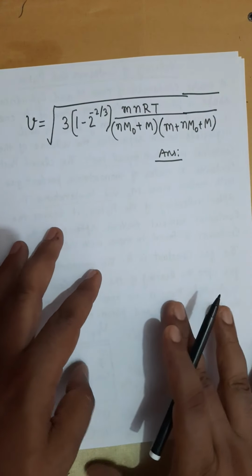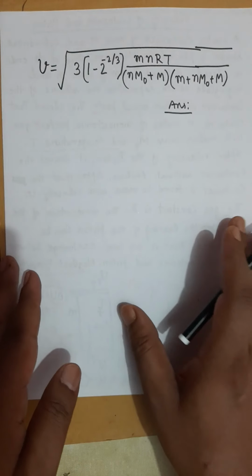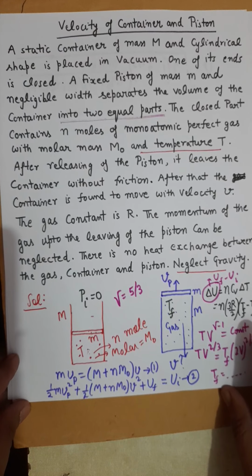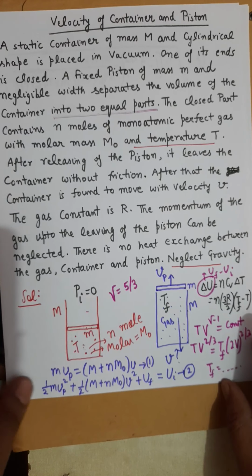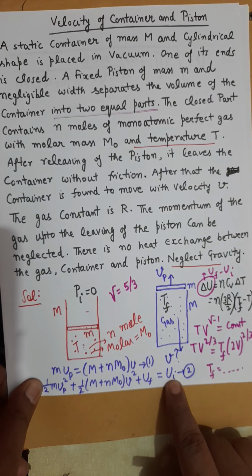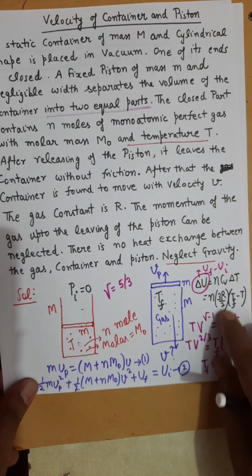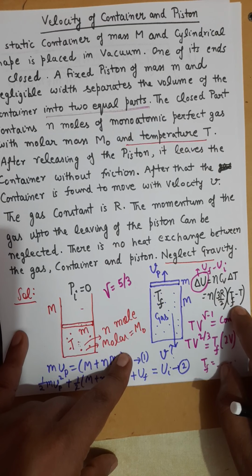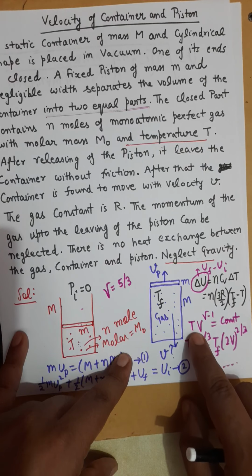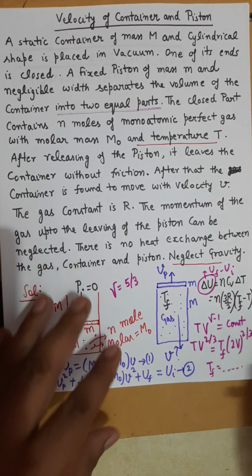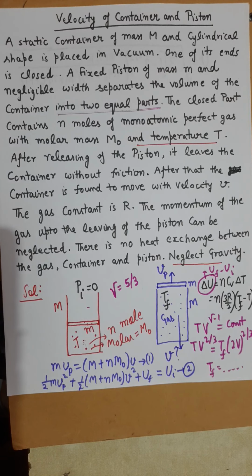So you will get this answer, provided you solve the equations with full concentration. I repeat my working. Conservation of momentum was the first equation. Conservation of total energy was the second equation. Calculation of change of internal energy is the third step. Finding the final temperature is the fourth step, through the adiabatic process equation. So solve all the equations and try to get the answer.